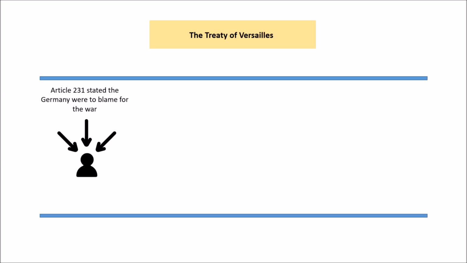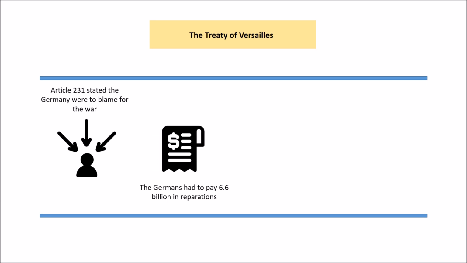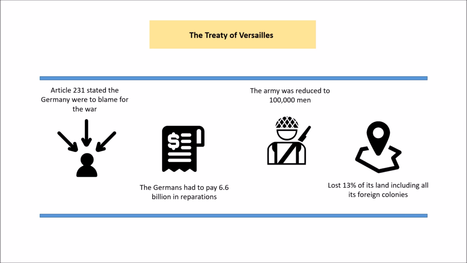done. Now the Treaty of Versailles was devastating on Germany. So firstly they had to accept the blame in Article 231, and because of that they have to pay for the war effectively. So they have to pay this huge reparation bill of 6.6 billion. We know that they also had their army reduced to 100,000 men, and that's going to create huge unemployment. And they also lose 13% of their foreign colonies. Now that has an impact on their pride as a country, but also their economy because they lose a lot of natural resources and people.